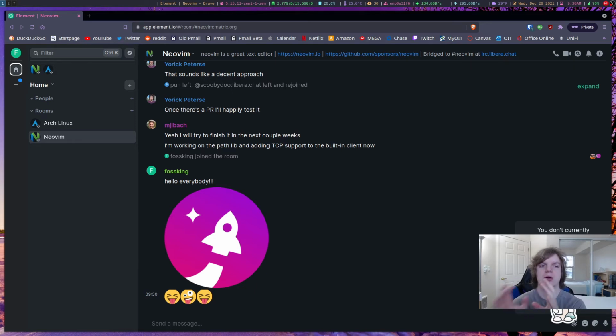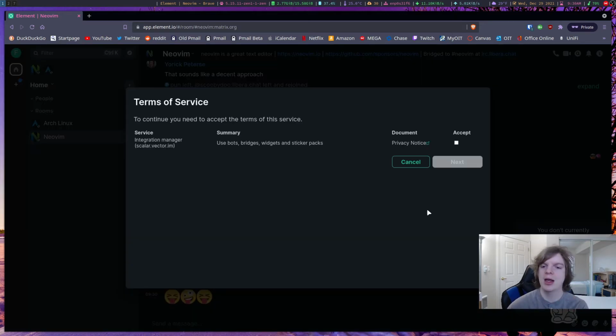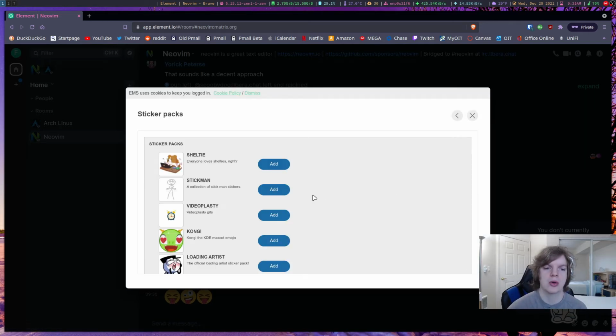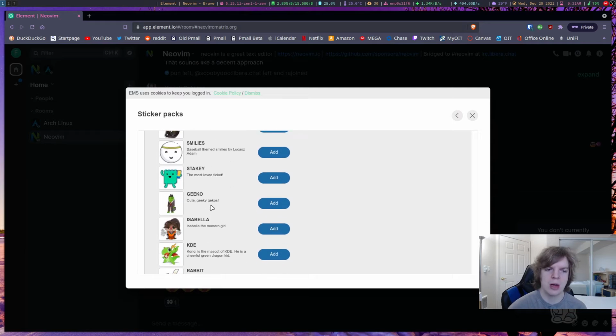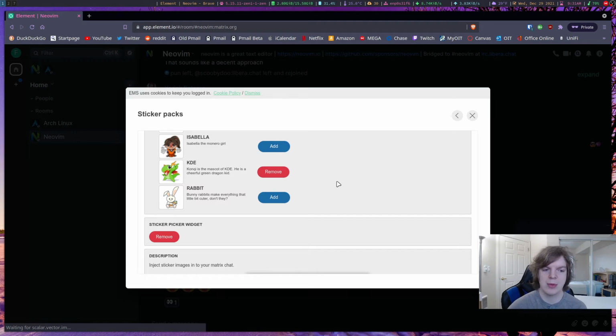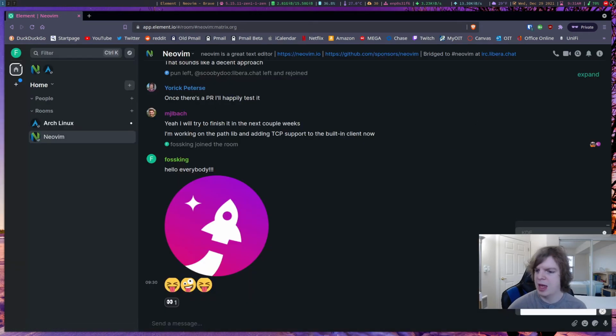You have stickers. So sticker packs, they are essentially a way for you to be able to do more with the chat. So you would have to go through here, you add, and then you accept what's called the integration manager, which allows you to add various other things like mods and stickers for when you're creating your own room or interacting with someone else's. So sticker packs, you see we have a few different options. There aren't that many, so we're just going to add KDE for an example, and then exit out. And then right down here we see a bunch of different options pop up.